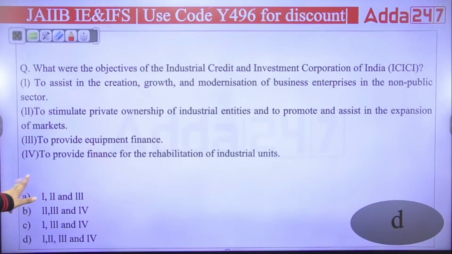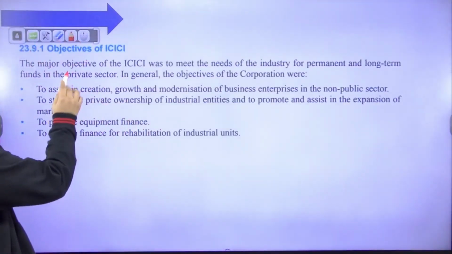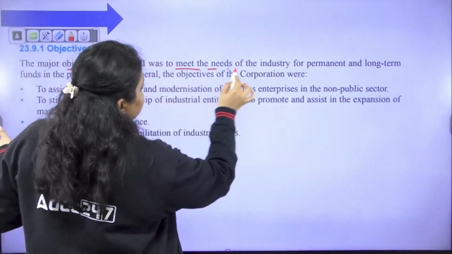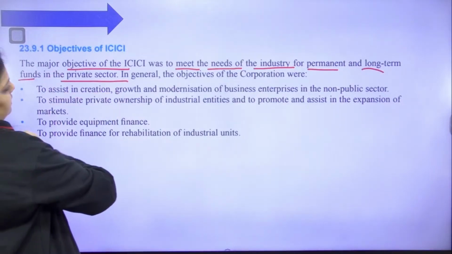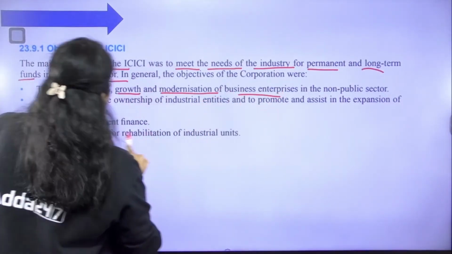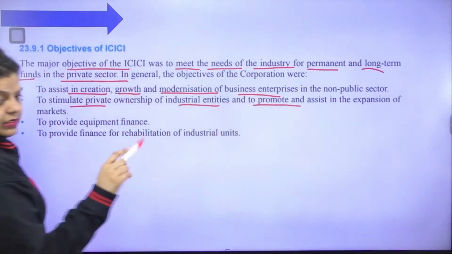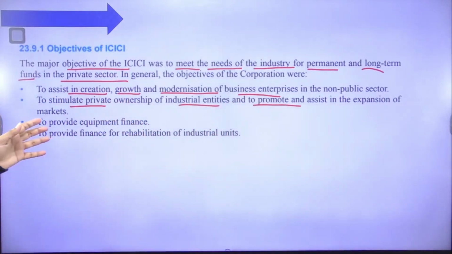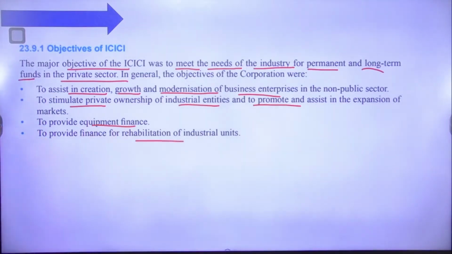Right answer is D. So the objective of ICICI written here: the major objective of ICICI was to meet the needs of industry for permanent and long-term funds in the private sector. And the others are to assist in creation, growth and modernization of business enterprises, stimulate the private ownership of industrial entities and promote and assist in the expansion of market. It provides equipment finance, and it provides finance for rehabilitation of industrial units as well.